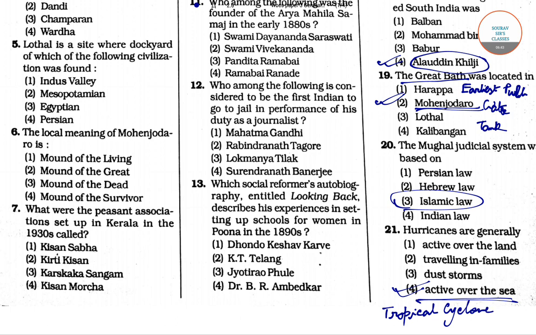It is a type of tropical cyclone or severe tropical storm that forms in the southern Atlantic Ocean. You can see hurricanes in the southern Atlantic Ocean, the Caribbean Sea, the Gulf of Mexico and the Eastern Pacific Ocean as well. So a hurricane is basically active over the sea.